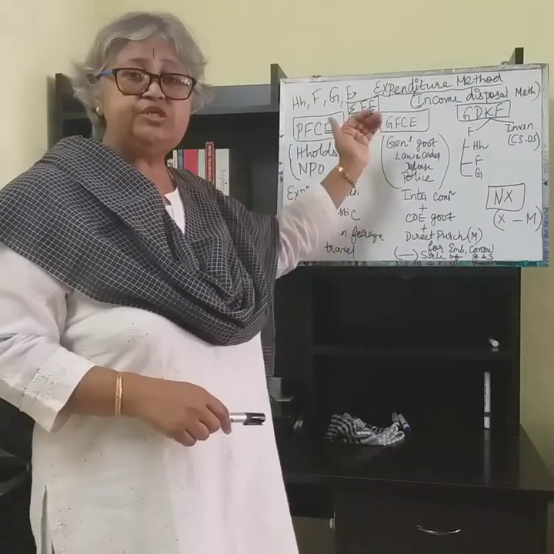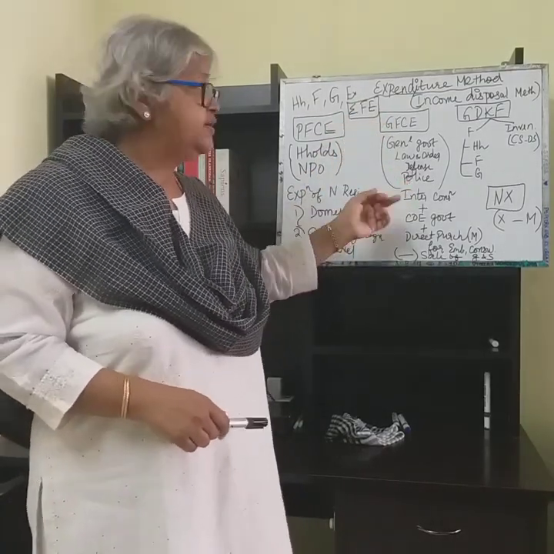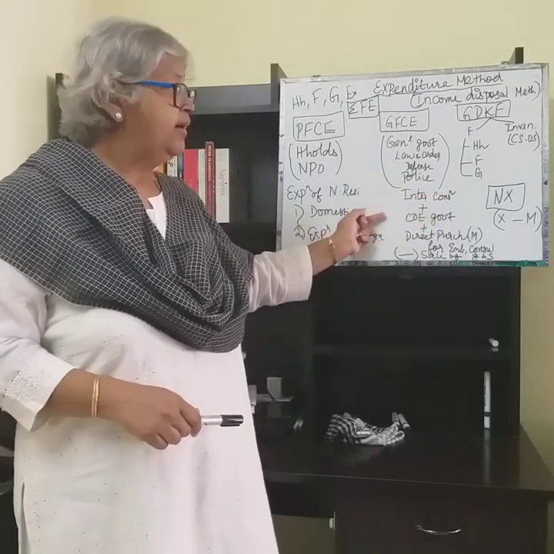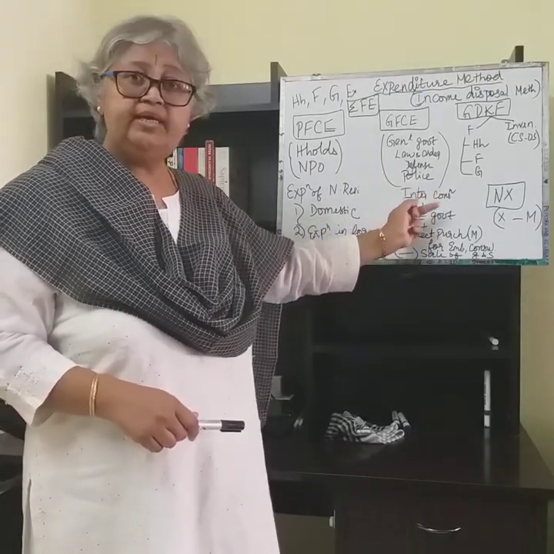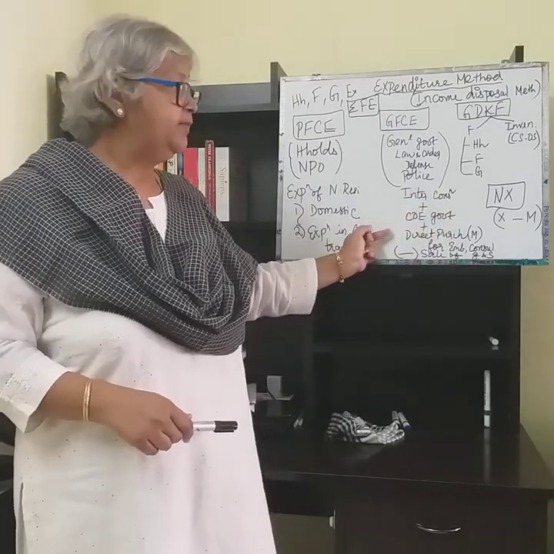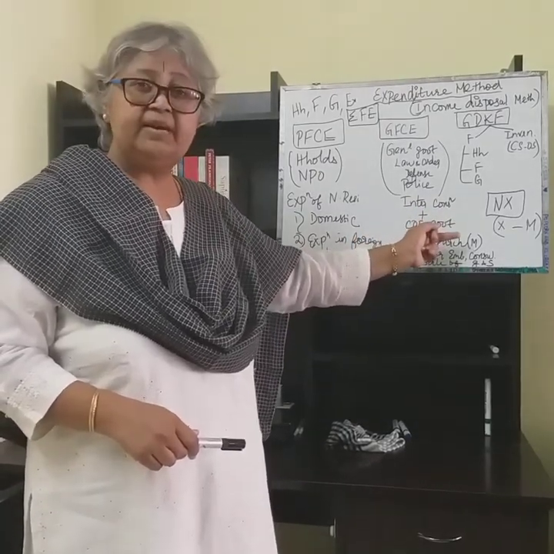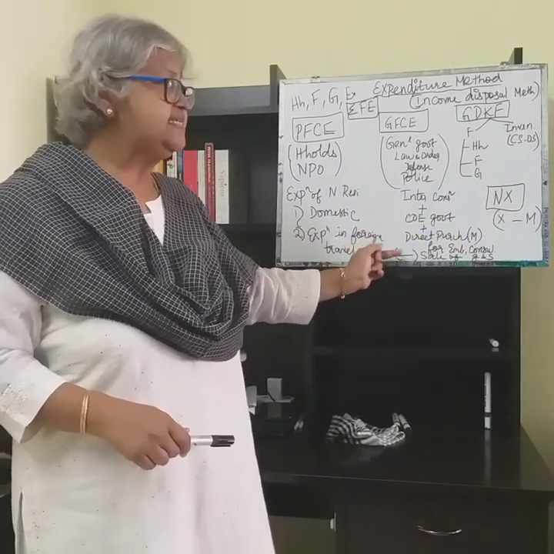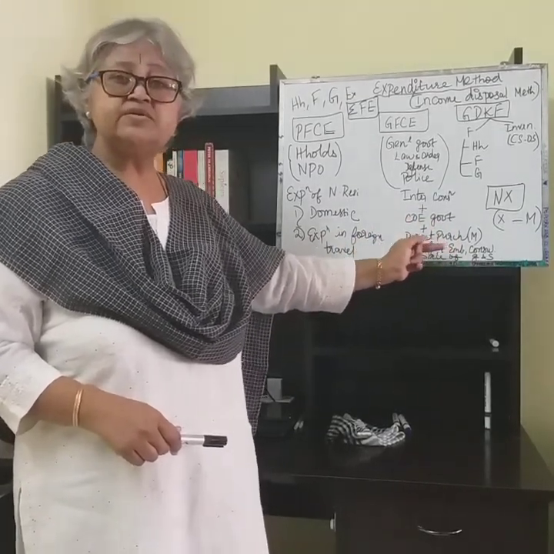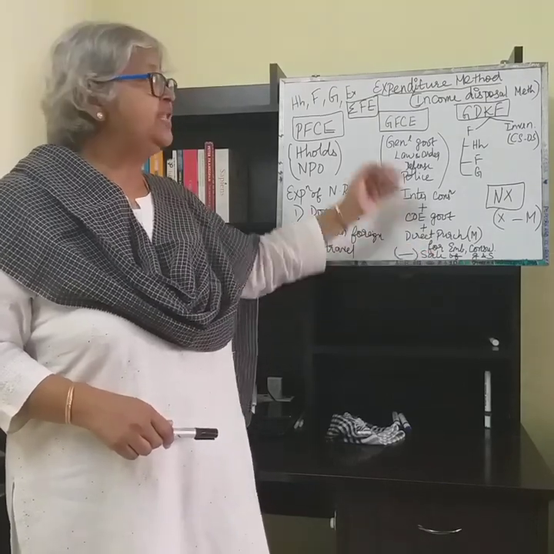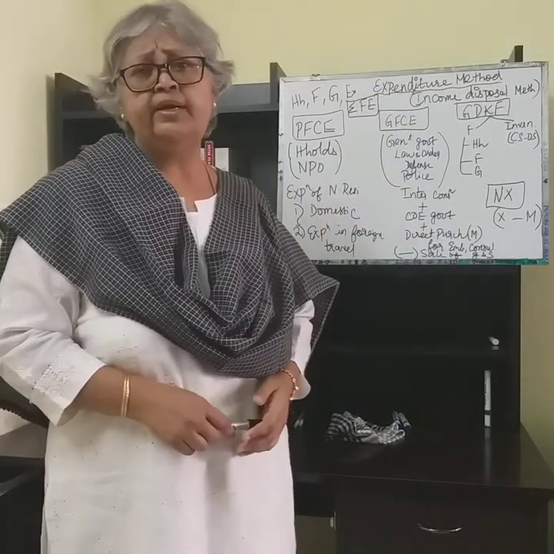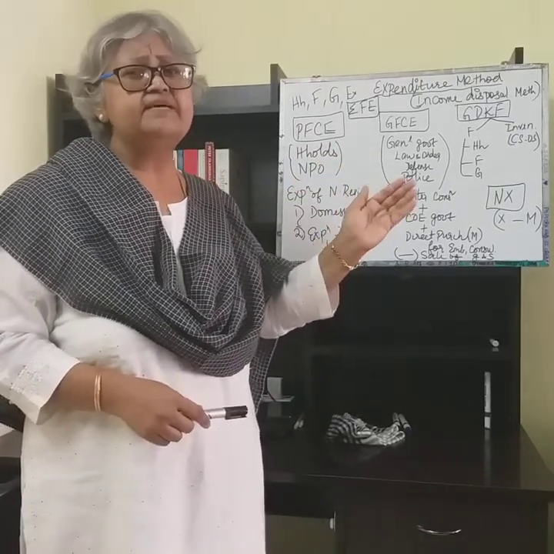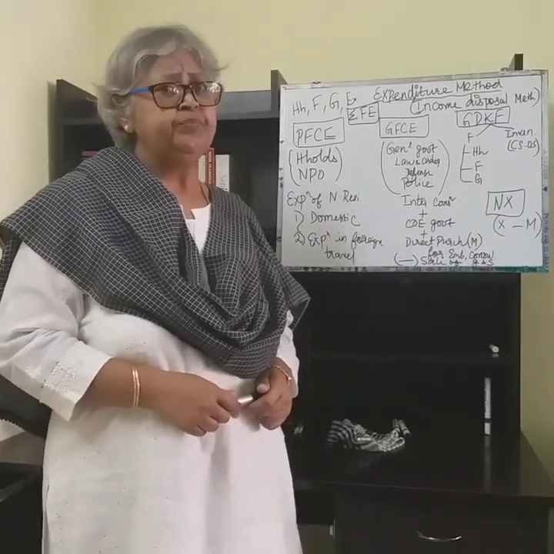So to sum up GFCE, I repeat, the intermediate consumption of the general government plus the COE of the government plus the direct purchases made by the government for embassies and consulates minus sale of the goods and services of the government. So that would give the second major component of the expenditure method, namely the government final consumption expenditure.